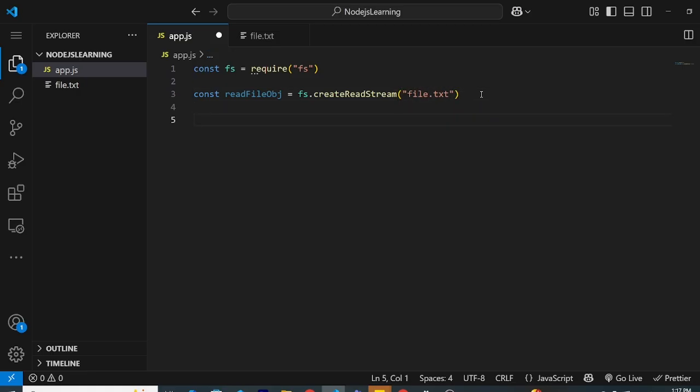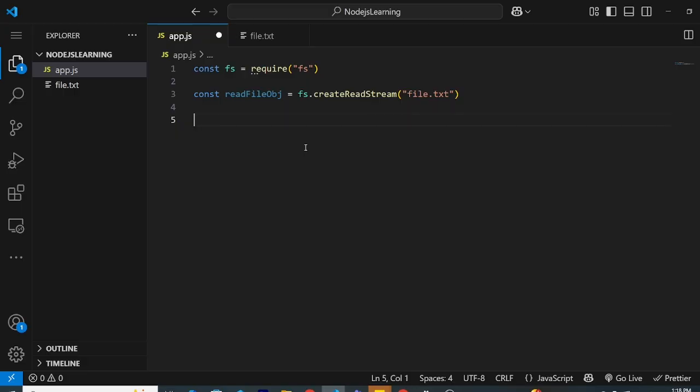So what it does is that it is giving this object to me, so that I can use events. Basically this event emitter class that we used, createReadStream is utilizing that behind the scenes, and there are events that I can decide. There are predefined events that I can define, and what I want to happen when those events are triggered.